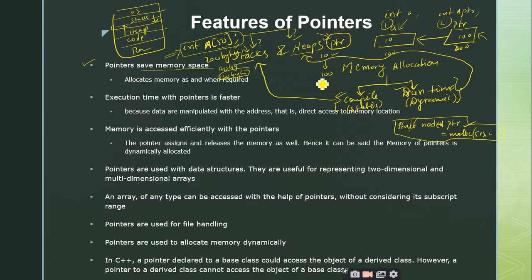This is possible only when you are allocating the memory dynamically, and dynamic memory allocation is always supported by the pointers. Don't think of dynamic memory allocation only using malloc. Pointers can be used to create or declare the arrays. When you make use of pointers, it is going to use the heap memory. So you are going to increase the size as and when you require, which is not supported for compile time allocation or static memory allocation. That is how the pointers save memory. It is going to allocate memory as and when we require. Is it clear up to this point?